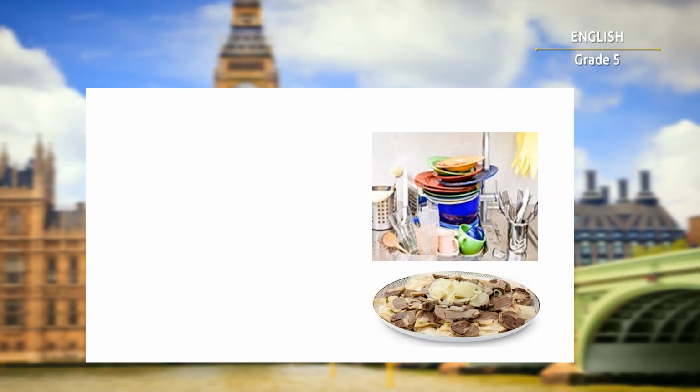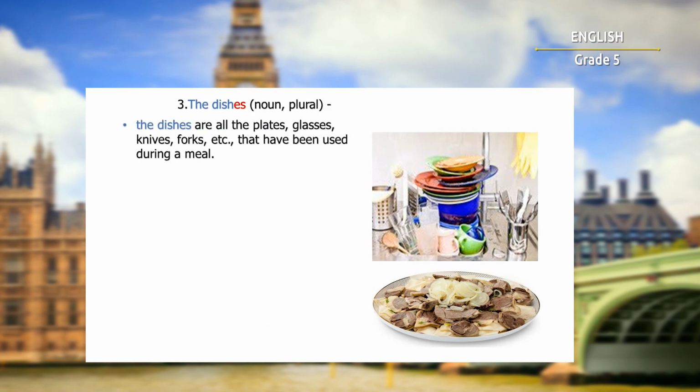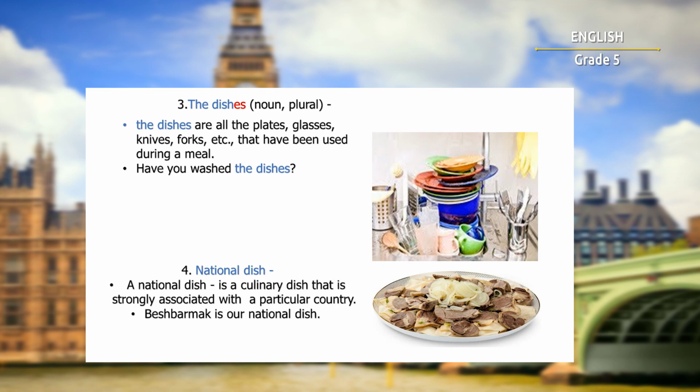The dishes, in plural, are all the plates, glasses, knives, forks, and so on that have been used during a meal. And the last meaning of this word, national dish. A national dish is a culinary dish that is strongly associated with a particular country. For example, bishbarmak is our national dish.